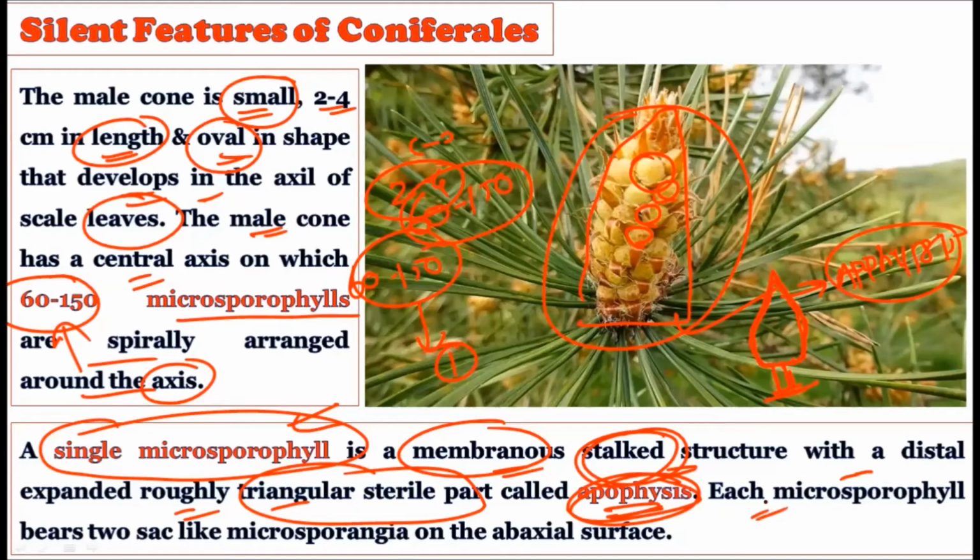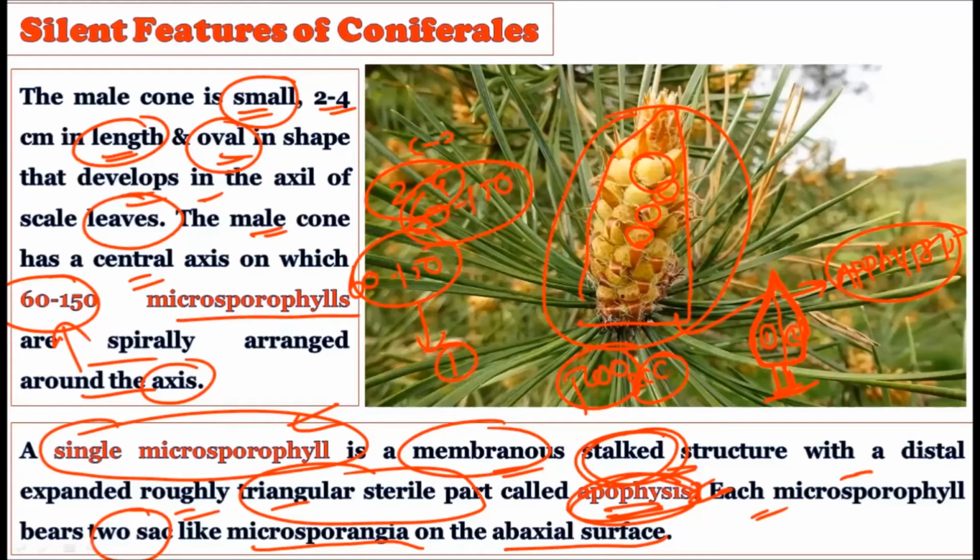Now, each microsporophyll bears two sacs. As you already know, we have talked about the Pinus family, and it shows the presence of two pollen sacs. Of course, the two pollen sacs are the typical characteristic of the Pinus family. So it will possess two sacs like this. This one is the first, and this one is the second, and they are present on the apophysis. Two pollen sacs, like microsporangia, on the abaxial surface.